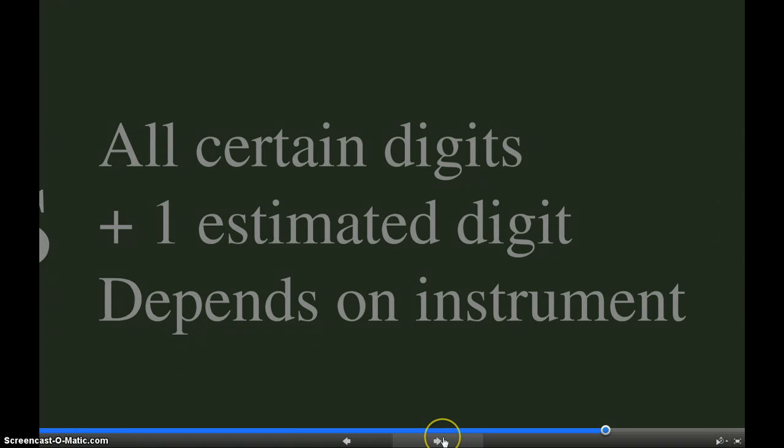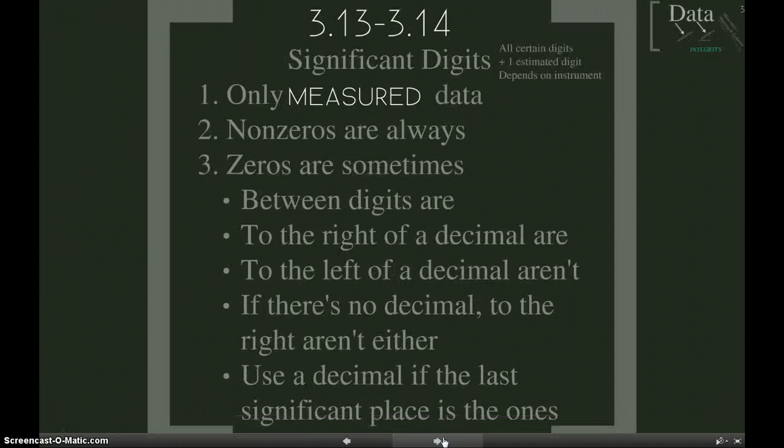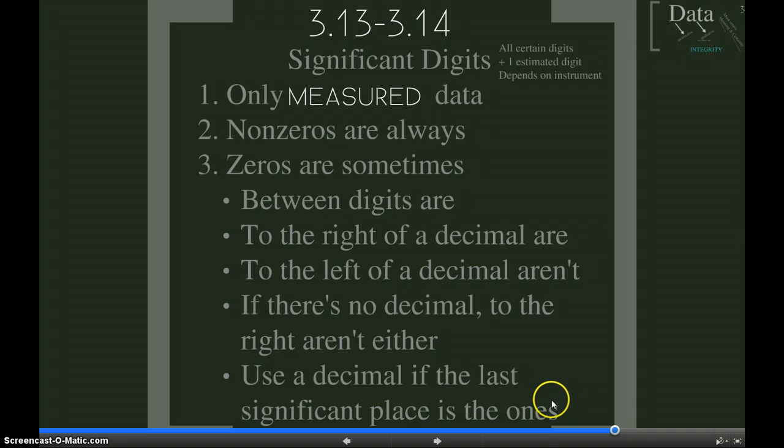The last question I'm going to ask you to write down is, what digits get included in significant digits measurements? And the answer is all the certain digits plus one estimated digit. Okay, so that's the overview. We're going to get into these specific details about how to tell if something's significant or not in the next video.